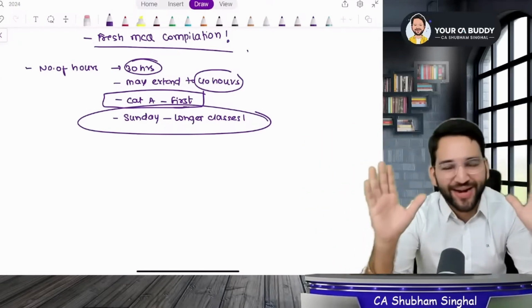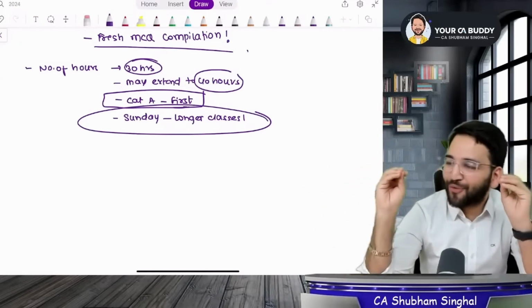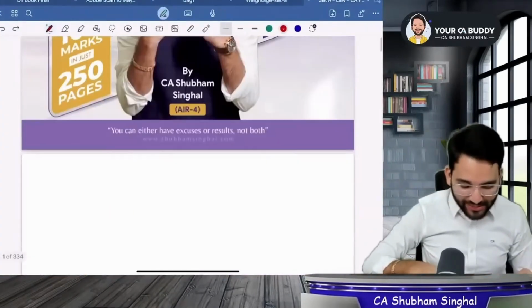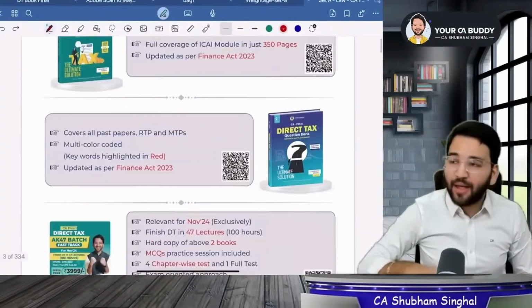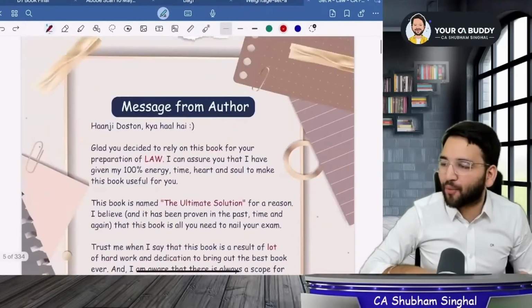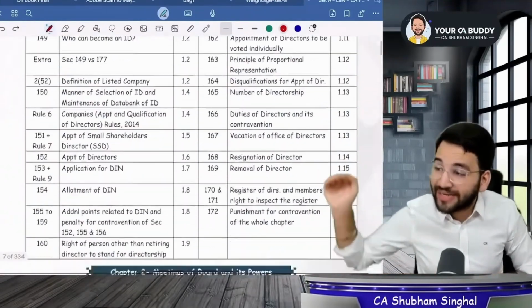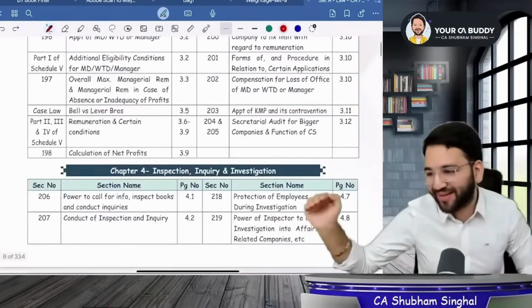Are you ready to start the law with me? Tell me. My chat is over. Look at this. This is the last thing I'll show you. It's my book which you will get. It takes a lot of effort to make this book. If you look in it, you will see that you have a complete index. This is the complete simple index given here, and then after that a detailed index is also given.